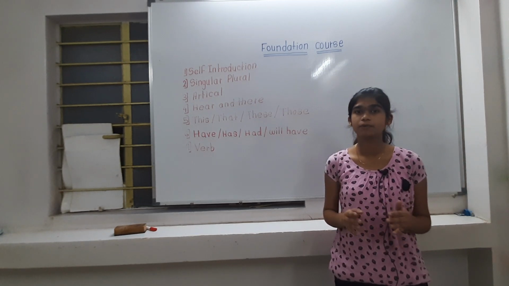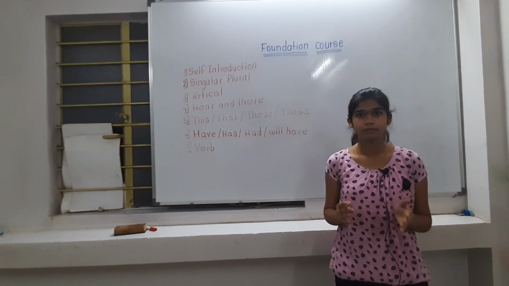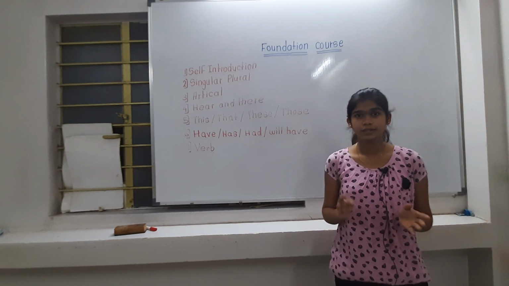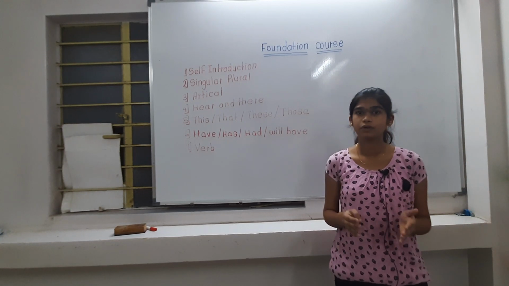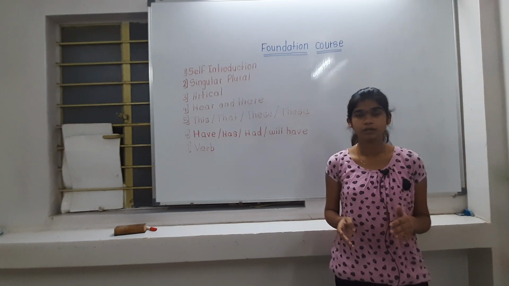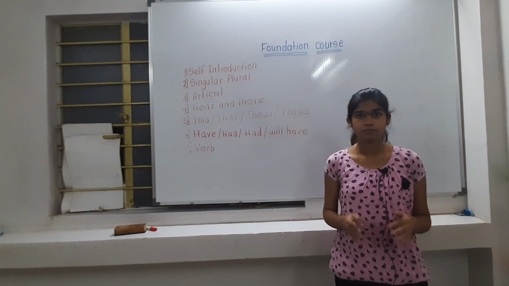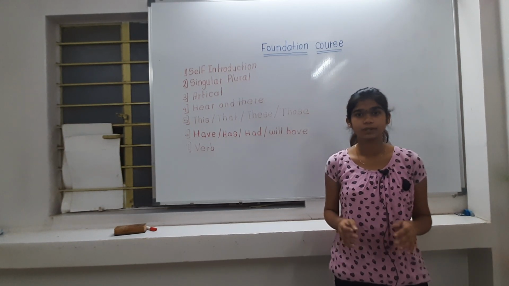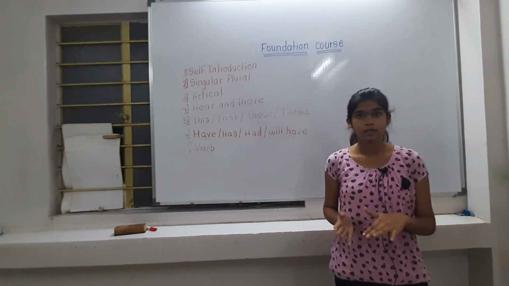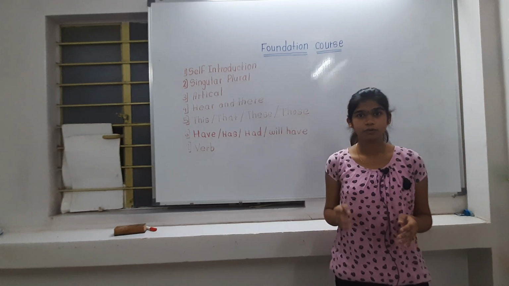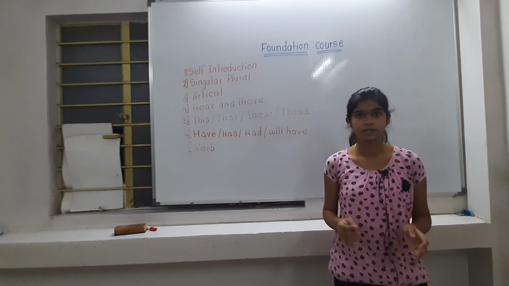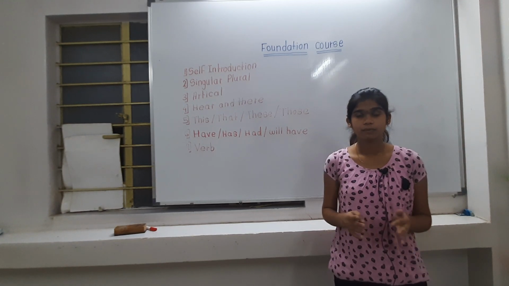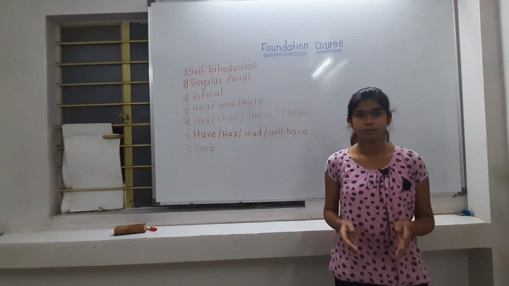Our fourth is if the word ends with y, but before y there is a vowel, that time we use s, such as boy, boys, toy, toys, etc. Our fifth is if the word ends with f or fe, that time delete f or fe and use ves, such as wife, wives, life, lives, etc. Our sixth point is if the word ends with any letter and before that letter there are two vowels, that time we use s, such as roof, roofs, etc. Our last point is exception. Exception means this rule is not applicable for this word, such as tooth, teeth, man, men, woman, women, etc.